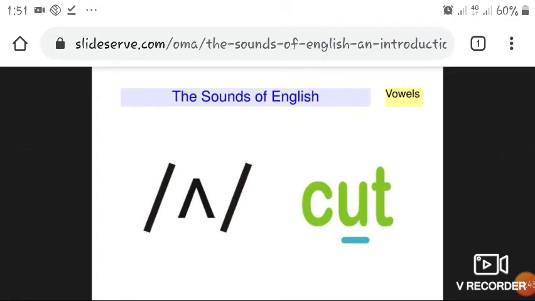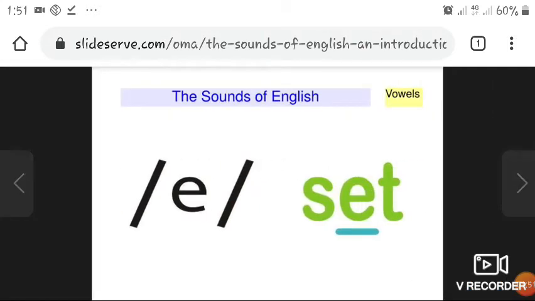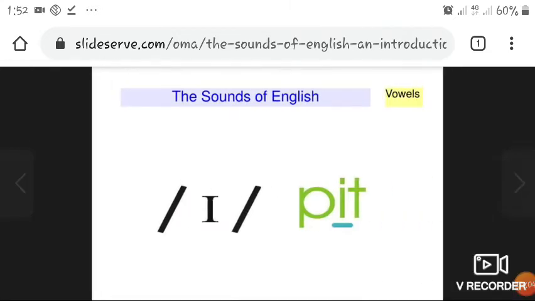The next vowel sound is ʌ. For example, cut, bun, blood. These are the examples. Next is e. E is the vowel sound. Examples: set, bed, bread. Next vowel is ɪ. Examples: sit, lip.